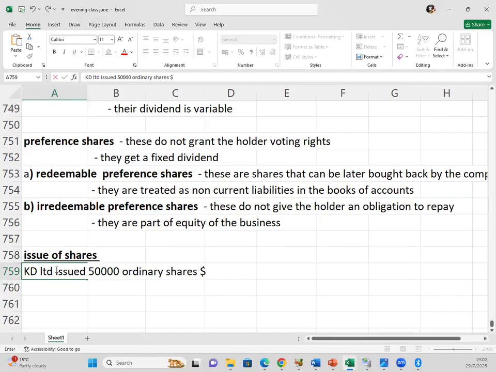$50,000 ordinary shares of dollar at $2.40 each.